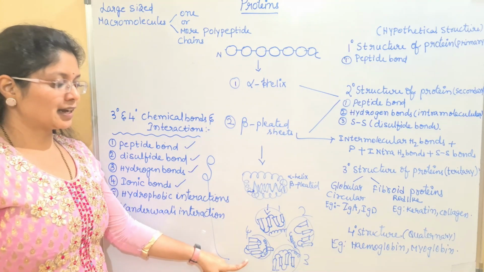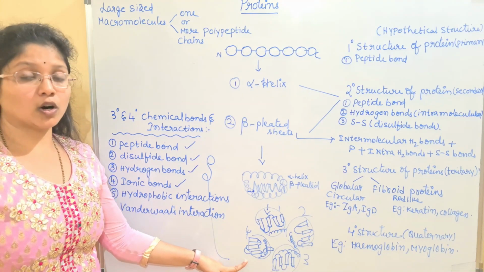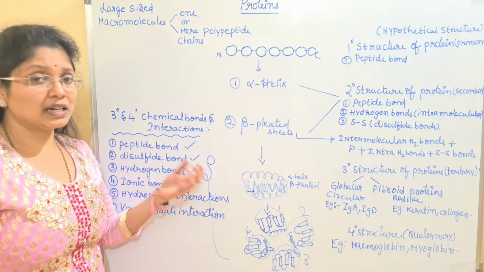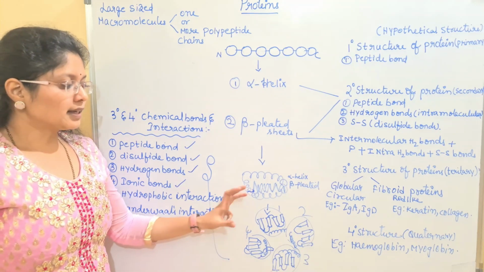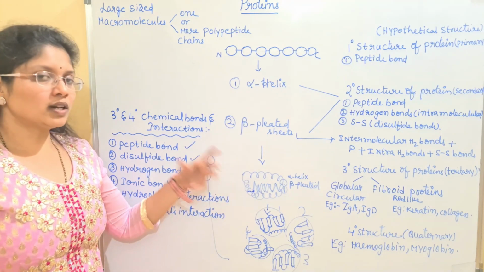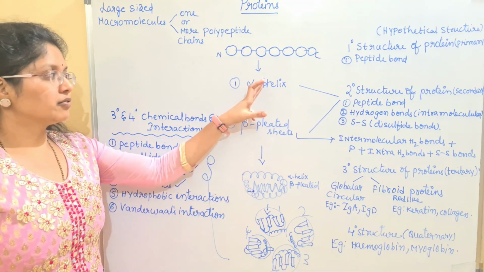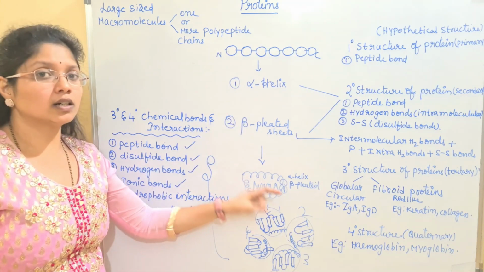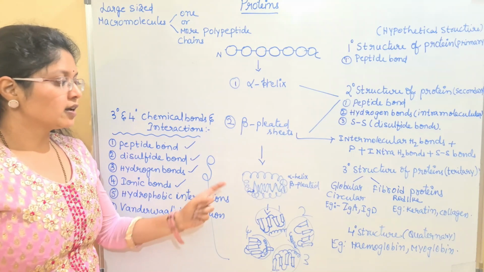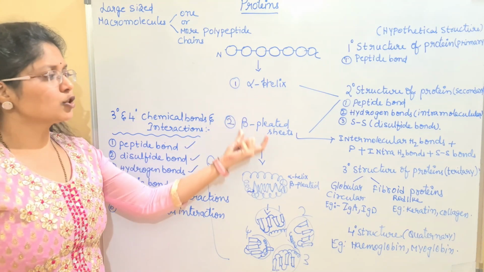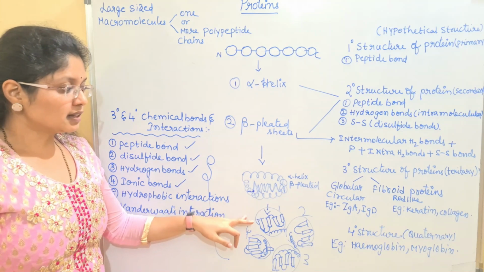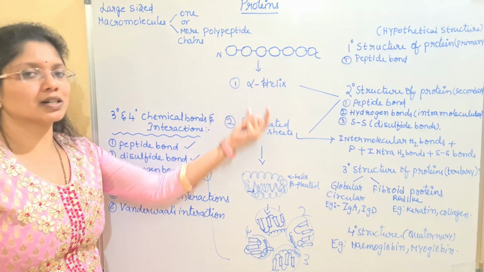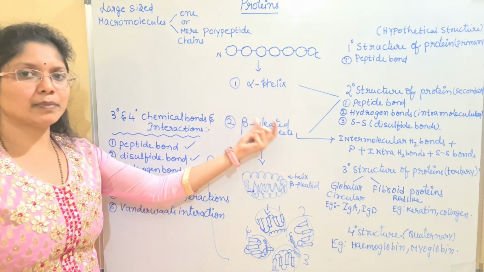The quaternary structure is again a biologically active protein, but for macromolecules. They are made up of many amino acids, thousands, millions of amino acids linked here. In the tertiary case, only one polypeptide will be having different structures, the beta pleated, alpha helix, this is conformation, a single chain present in alpha helix or beta pleat or in combination. But in the quaternary structure, we have different polypeptides with different units of alpha helices and the beta motifs.